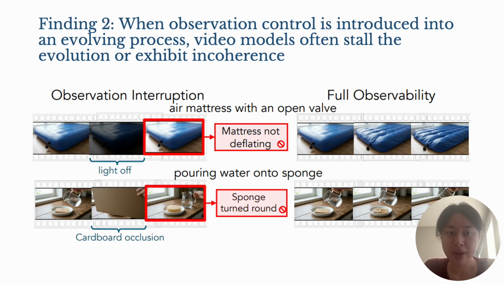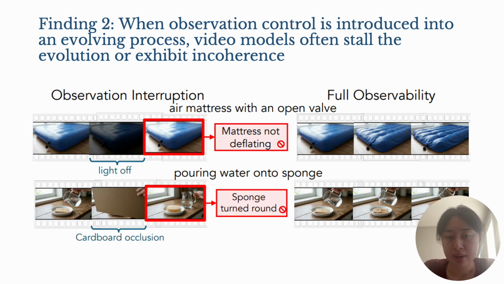So let's dive deeper. Our second finding is that when observation control is introduced into an evolving process, video models often stall the evolution or exhibit incoherence. Video models, specifically, are actually really powerful under full observability. In both of these examples, an air mattress with an open valve or pouring water onto a sponge, under full observability, the physics is completely correct. However, when we turn the light off or use a cardboard to occlude the sponge, we see that either the evolution stops, like the mattress does not deflate, or there's inconsistency, like the sponge turning around suddenly.